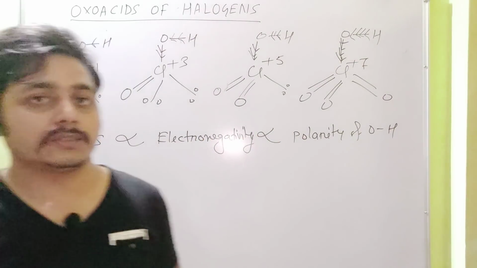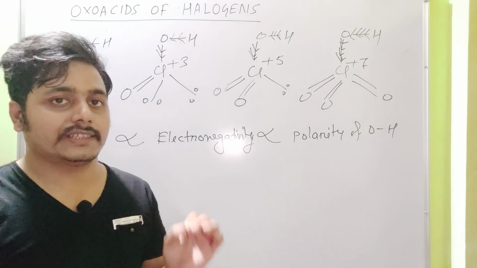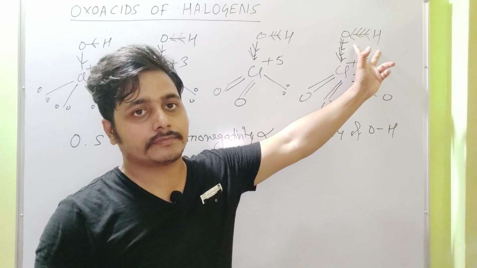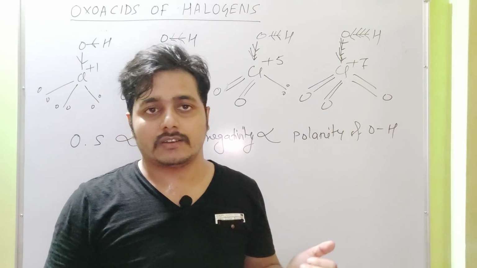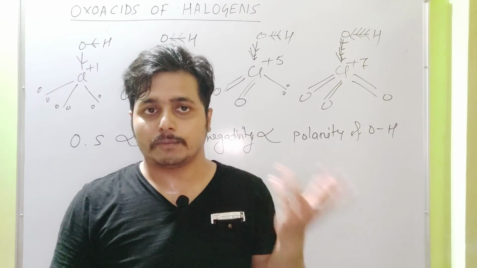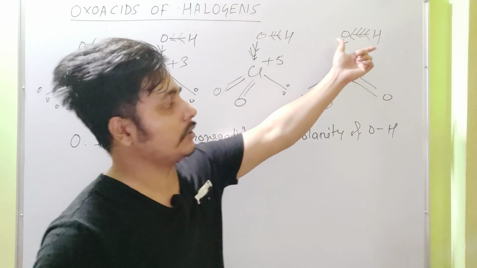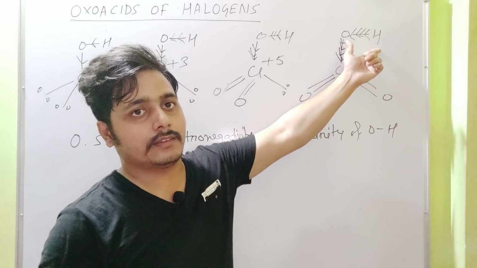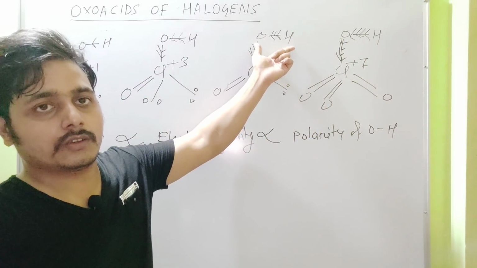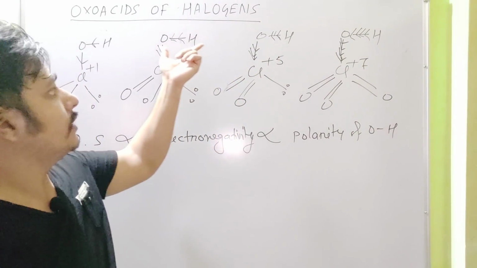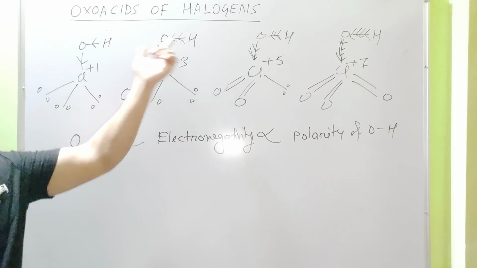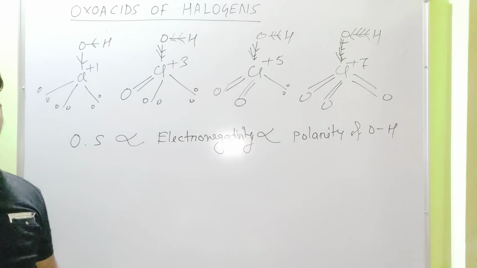Now, which OH bond is supposed to be more polar? This OH bond. Greater is the attraction of bond pair electrons towards oxygen, greater is the polarity. So this OH bond is more polar than this OH bond, which in turn is more polar than this OH bond, which in turn is more polar than this OH bond.